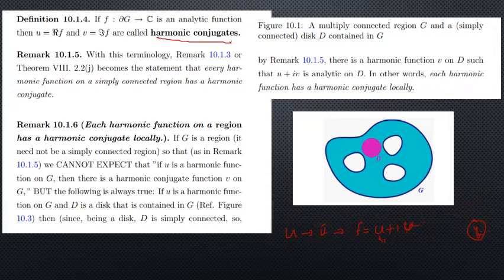Now suppose our G is a region which is not simply connected, that is, multiply connected.